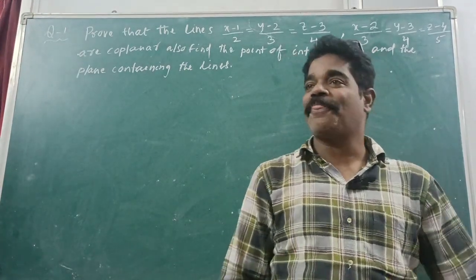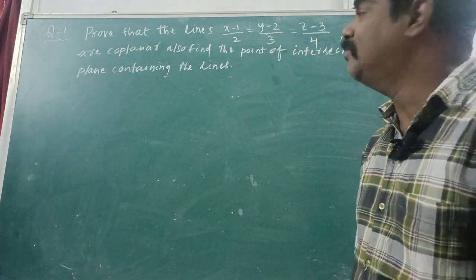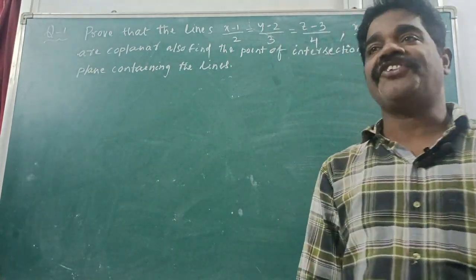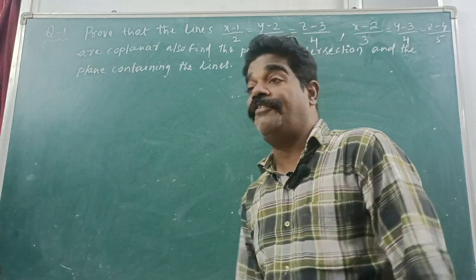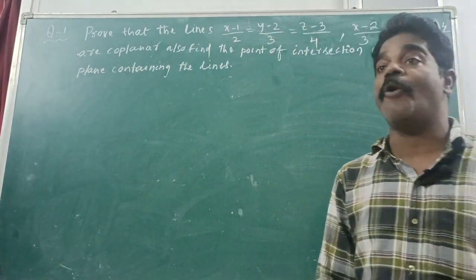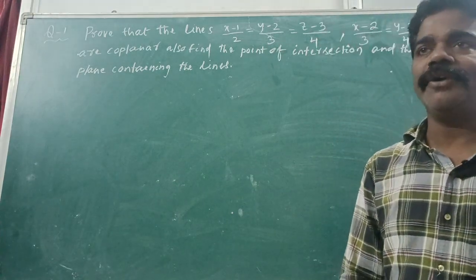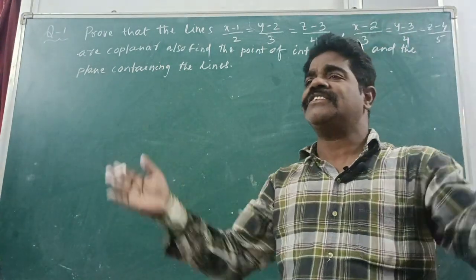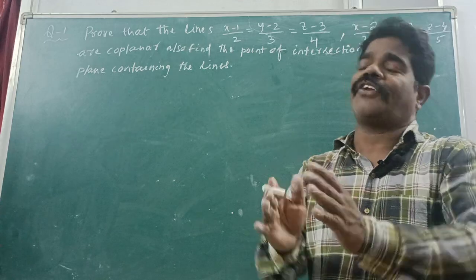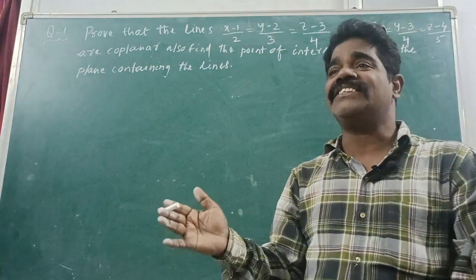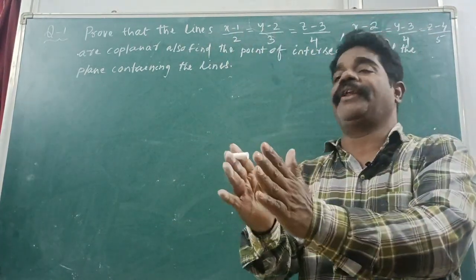Okay. Today I am going to teach you on straight lines, a very important topic, that is coplanar. You know what you mean by coplanar? It means all the lines lie in the same plane.